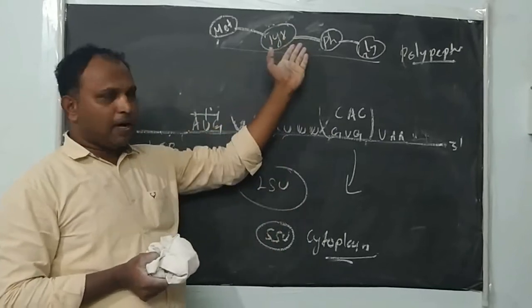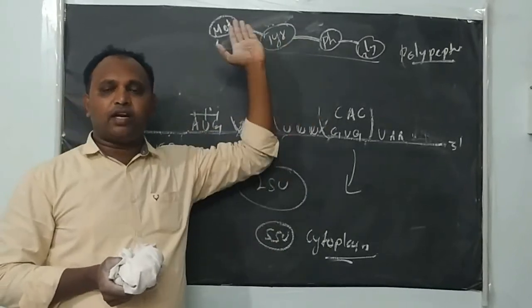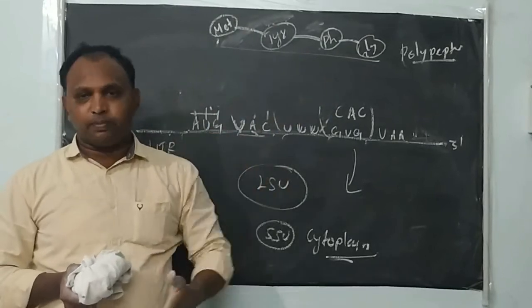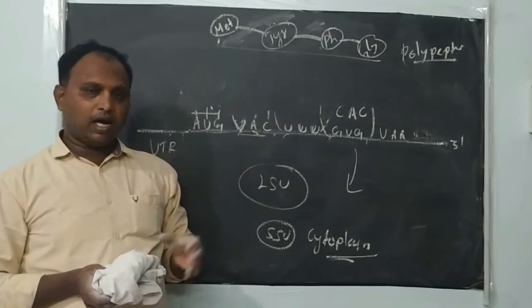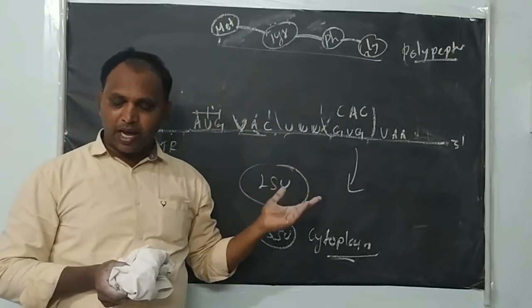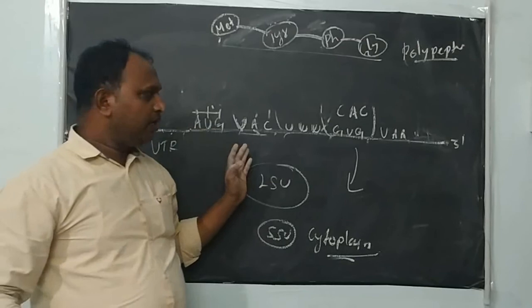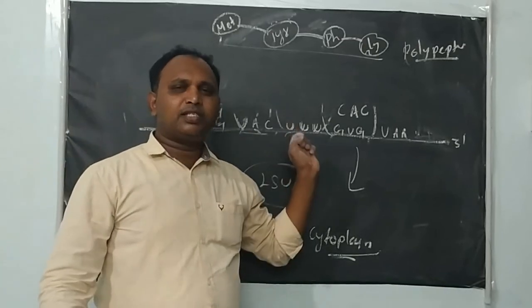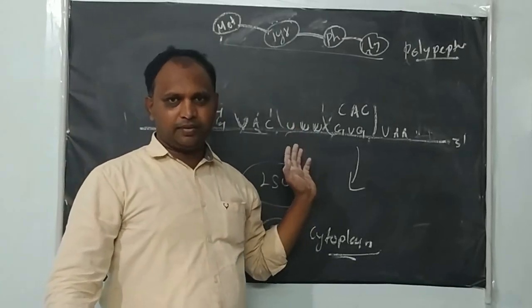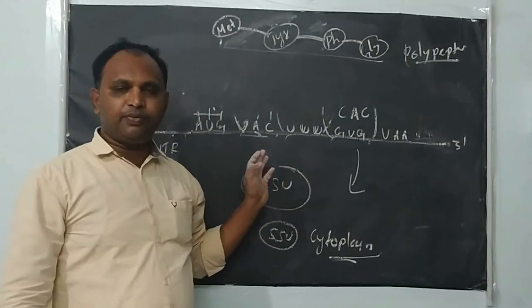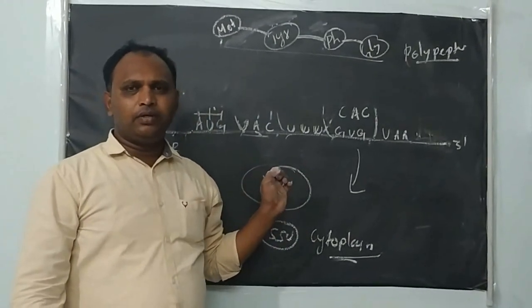Now this polypeptide is exported from the rough endoplasmic reticulum to the Golgi complex for further processing, and then the proteins are processed, packed, and released by the Golgi complex. I hope that you understood the mechanism of the translation process, right? So for the translation process, up to this I will end this video and we will continue in the next topic.